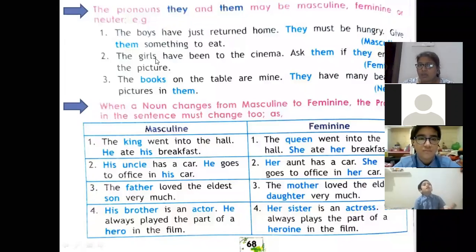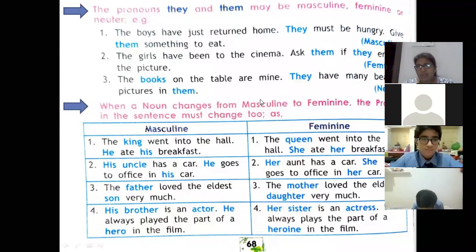Now when we are talking about feminine, we can use they and them here also. The girls have been to the cinema. Ask them if they enjoyed the picture. So here it is used in feminine. Now when we want to use they and them in neuter, we can use them like the books on the table are mine. They have many beautiful pictures in them. So again, they and them are used in masculine, feminine and neuter gender.